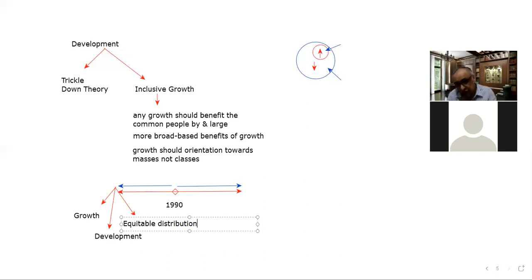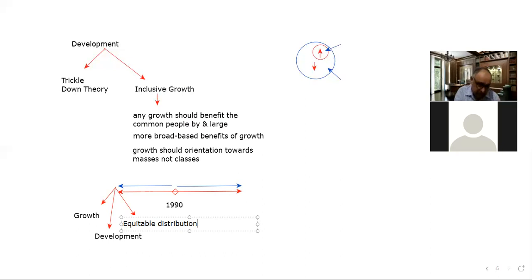So how to translate it into development? If my income has increased 10 times, then whether I am making my own food today, whether I am living under a roof today, whether I am focusing on my health today, whether I am focusing on my education today, and on the health, education, and other necessities of those who are in my family. So that is the development basically. So the challenge is to translate growth into development.